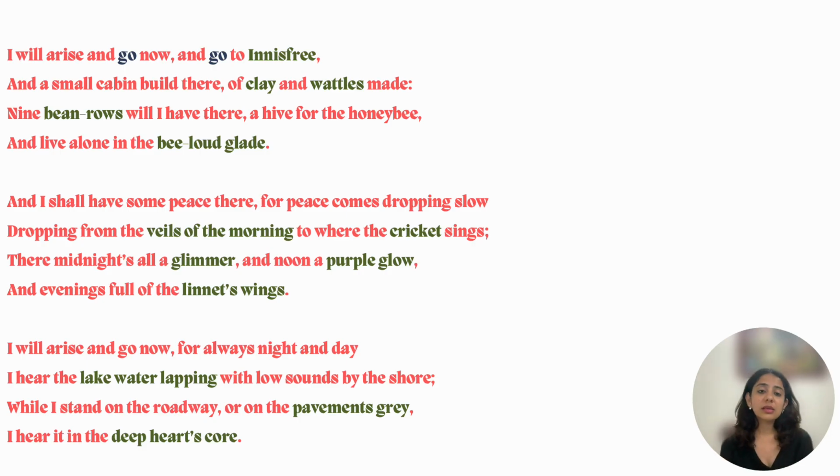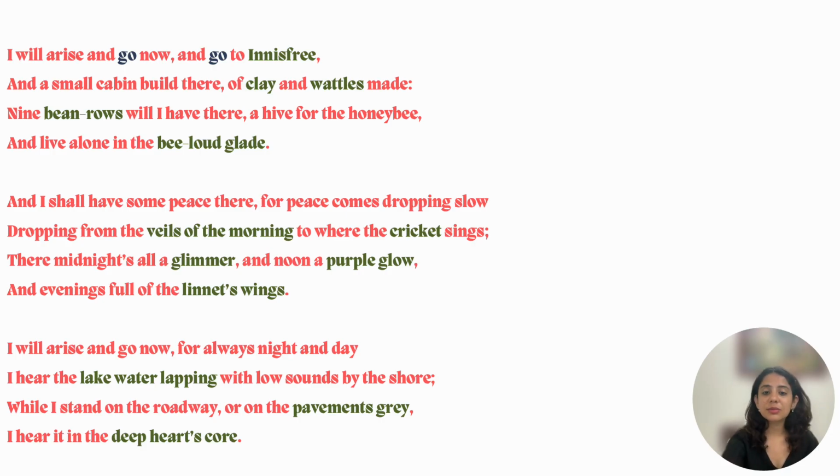I will arise and go now and go to Innisfree, and a small cabin built there of clay and wattles made. Nine bean rows will I have there, a hive for the honeybee, and live alone in the bee-loud glade.